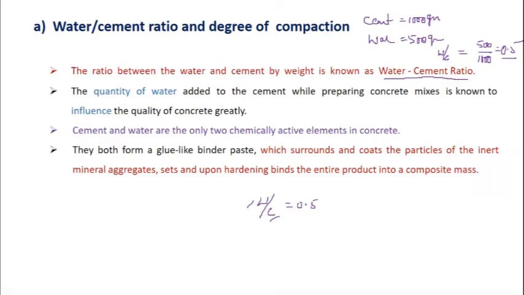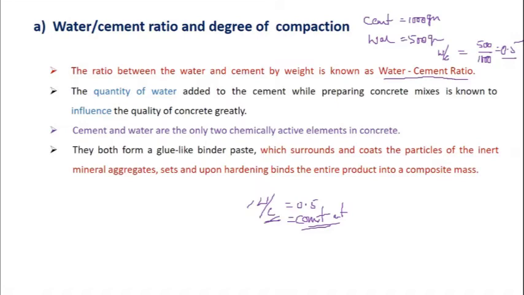But keeping constant the cement content, if you increase the amount of water, water by cement ratio increases, that leads to decrease in strength. If these two parameters are increased or decreased simultaneously in the same percentage, then water by cement ratio would be constant. That does not influence the strength of concrete.